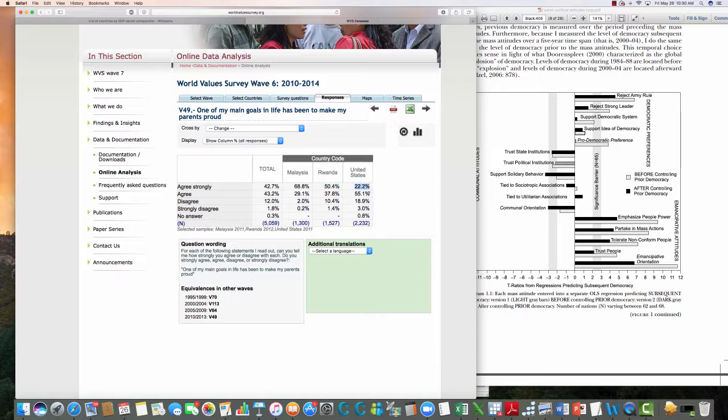Although, yes, 55% do agree with it, you can compare the strongly agree and then the strongly disagree across the countries and see that the United States has much higher levels of secular rational values than Malaysia, and they are somewhat higher than Rwanda. So once again, not to beat a dead horse, but here again in Malaysia, we find that the attitudes are such that they would predict lower levels of democracy in that country.